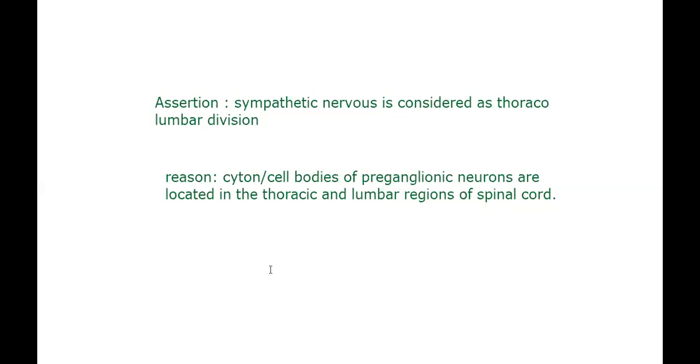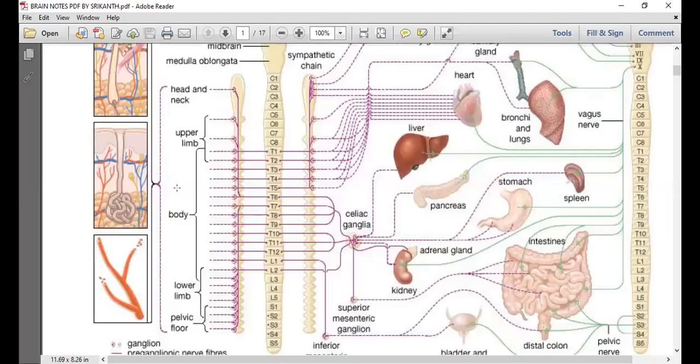neuron. The cell bodies of the preganglionic neurons are located in the thoracic and lumbar regions of the spinal cord. Hence, we say thoracolumbar division. See how much time it is taking, how complicated it is. Actually, these are 4 lines we have in the textbook. For that only, we have taken this much time. But after this, it is more comfortable. That means we came to understand everything, just framing statements and looking toward the angles. That's all.